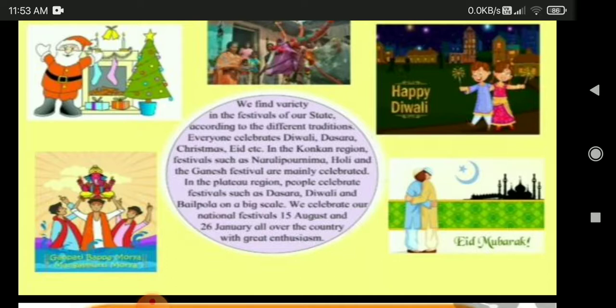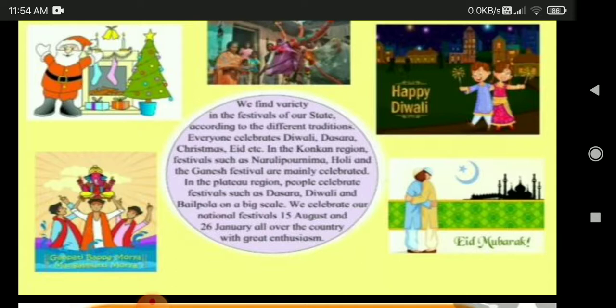Diwali, Dasara, and Christmas. Festivals such as Narali Purnima, Holi, and the Ganesh festival are mainly celebrated in the Plateau region. People celebrate festivals such as Dasara, Diwali, and Bail Pola on a big scale.